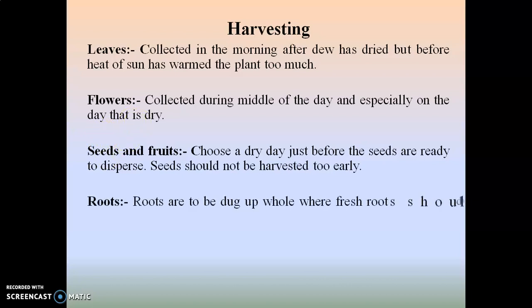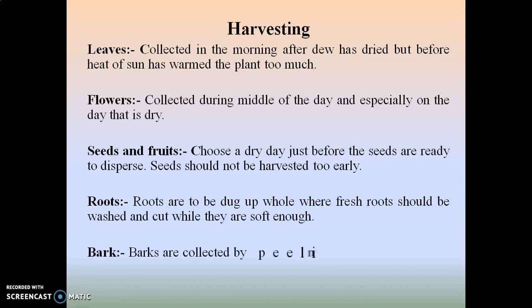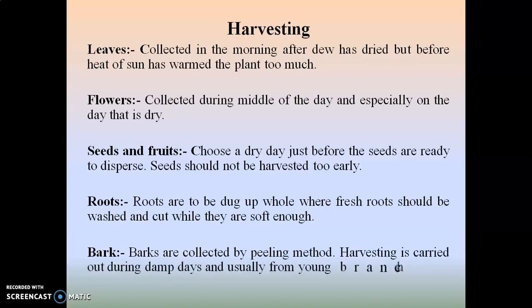In the case of roots, the roots are dug up whole, where the fresh roots should be washed and cut while they are soft enough. In the case of bark, the bark is collected by the peeling method, where the harvesting is carried out during damp days and usually from young branches and trees. So this is regarding the harvesting of different parts of the plants.